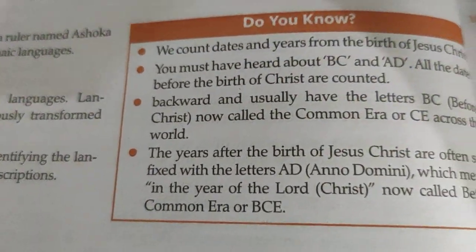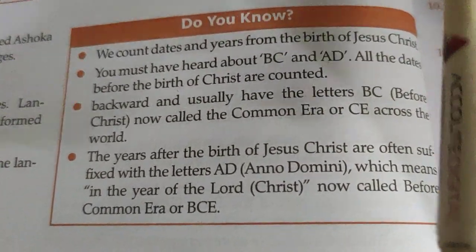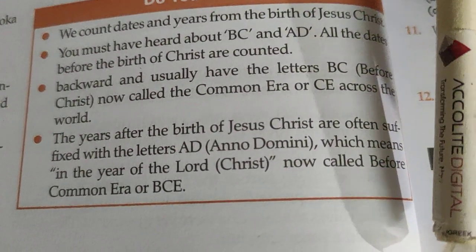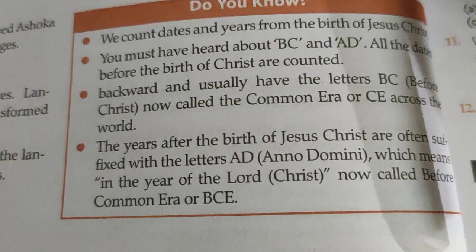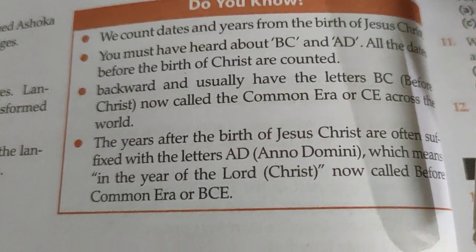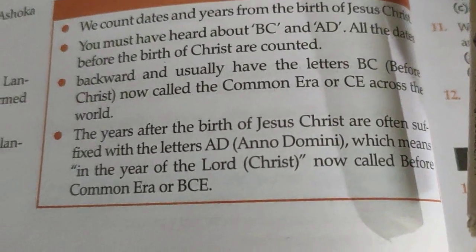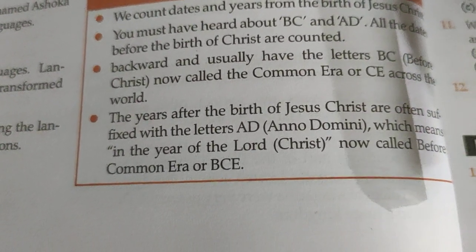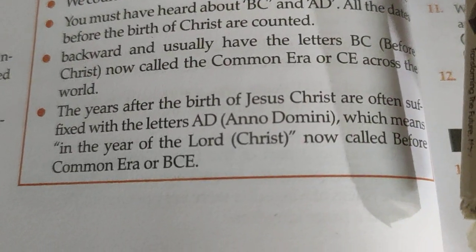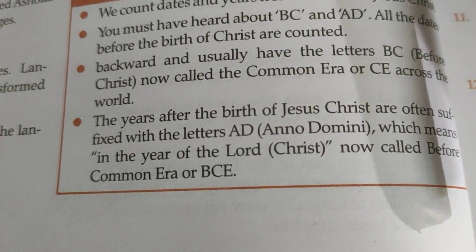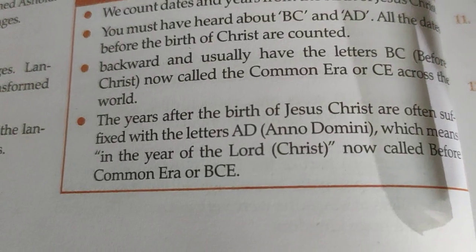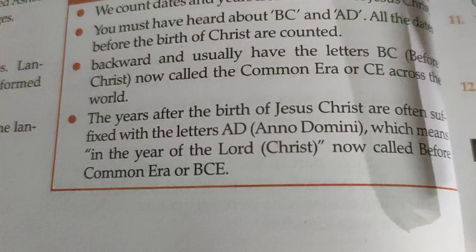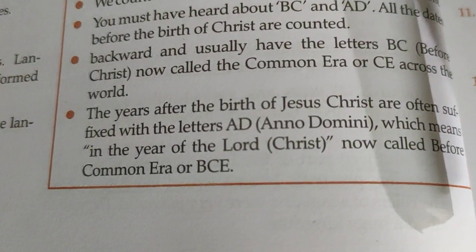Now, do you know we count dates and years from the birth of Jesus Christ? You must have heard about BC and AD. All the dates before the birth of Christ are counted backward and usually have the letters BC, Before Christ, now called the Common Era or CE across the world. The years after the birth of Jesus Christ are often suffixed with the letters AD, Anno Domini, which means in the year of the Lord Christ, now called Before Common Era or BCE.